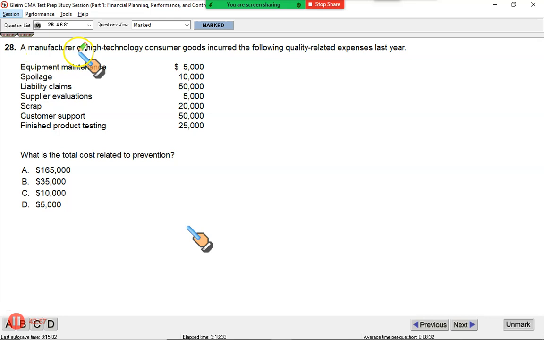Now, a manufacturer of high technology consumer goods incurred the following quality related expenses last year. Equipment maintenance, a lovely thing to do, is preventive maintenance. It's prevention. Spoilage that should not have occurred. This is internal failure, shouldn't have happened. Liability claims, your customers are unhappy, they brought the goods back and threw them in your face. These are external failure.